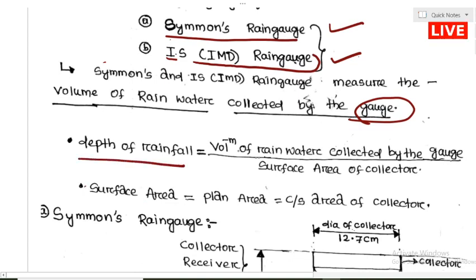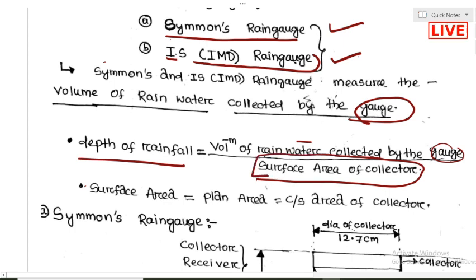How? Because the volume of the rain water is collected in the rain gauge, we measure it, and the surface area of the collector we already know. Surface area or plan area, that is called cross section area, or different names are there. We can call it the surface area or cross section area of the collector.